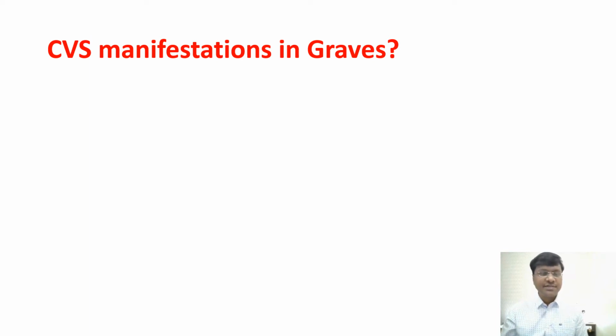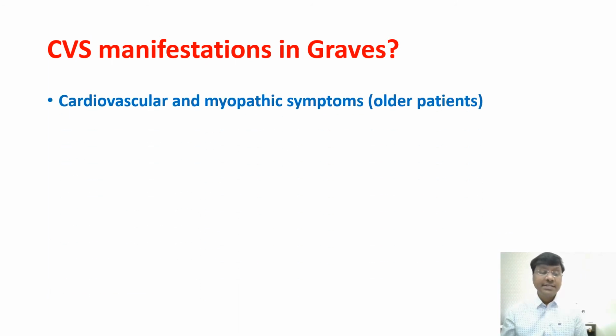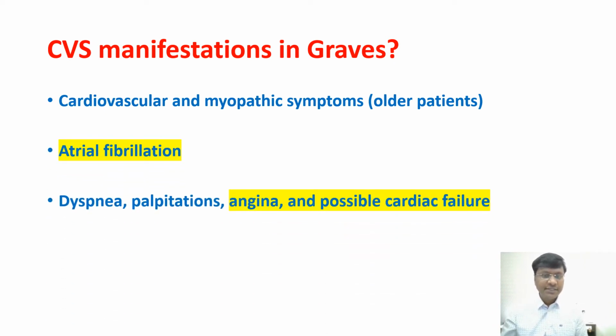If you take the cardiovascular manifestations in Graves, the thyroid hormone has a sympathetic activity on the heart. In the sense, it will excite or increase everything. So there will be arrhythmias, most commonly atrial fibrillation, right? And there can be dyspnea, palpitations, angina, and possible cardiac failure.